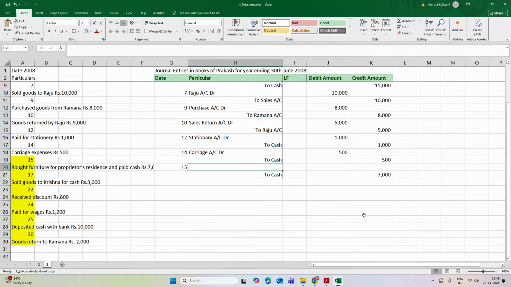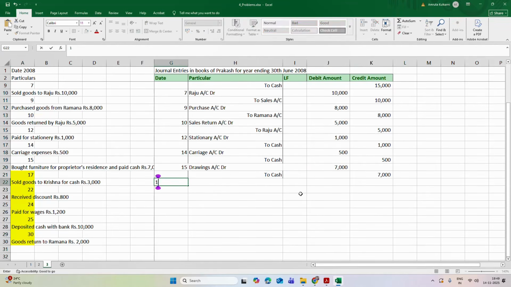So it is not a furniture account because this furniture is not purchased for the business, rather it is purchased for proprietor's residence. That means it is for his personal drawing. That's why drawing account is to be debited by 7,000 rupees, and cash of the business is credited for 7,000 rupees.